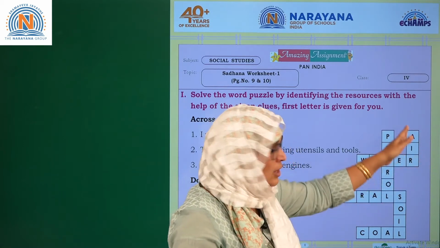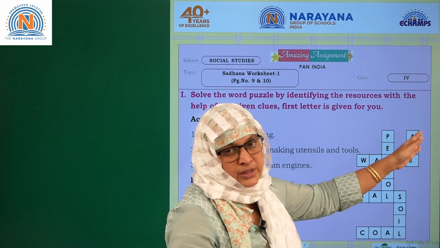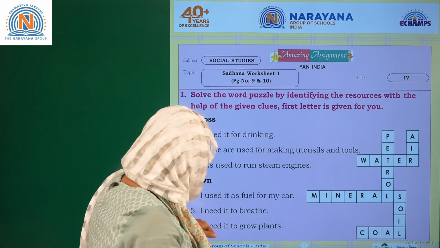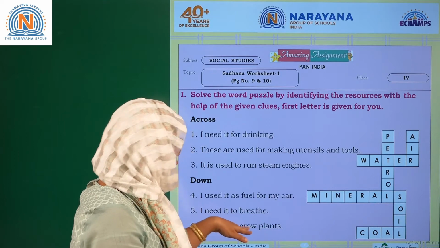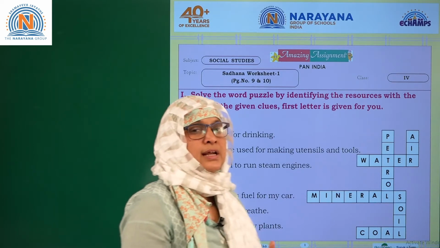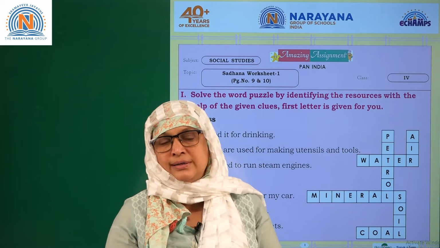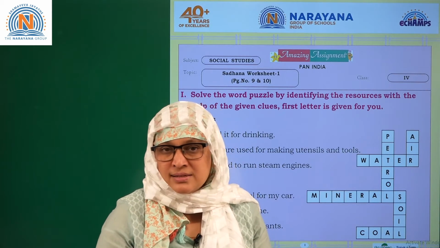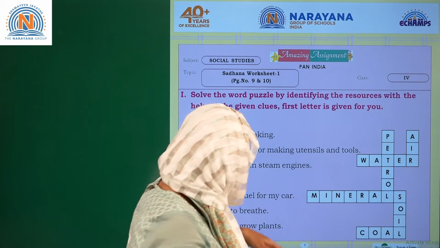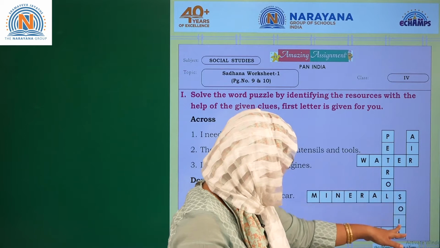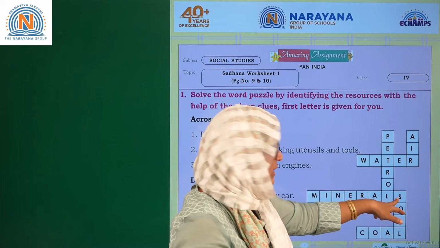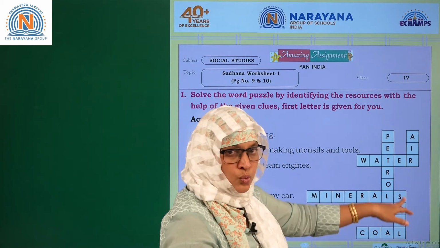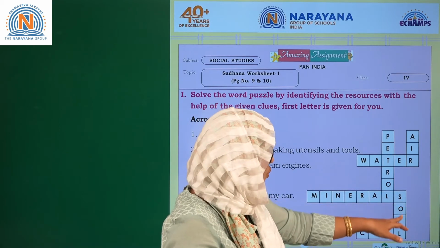You know, there are only 3 blocks, so definitely air. I need it for growing plants. What you require to grow plants? It can be water, it can be soil, it can be fertilizers, it can be anything. But what you need to do is match with the different letters, right? So here minerals ends with S, here again L. So what is remaining? Soil, S-O-I-L, soil.